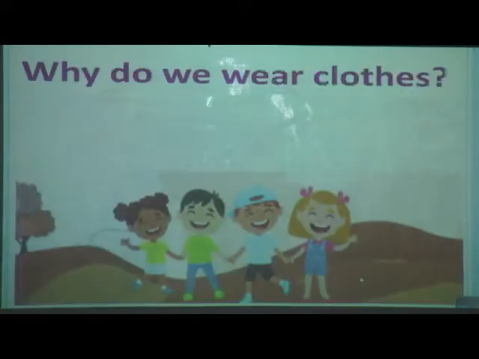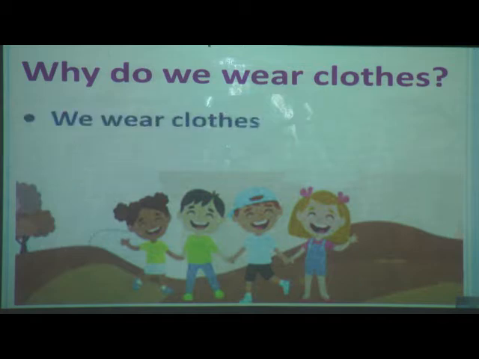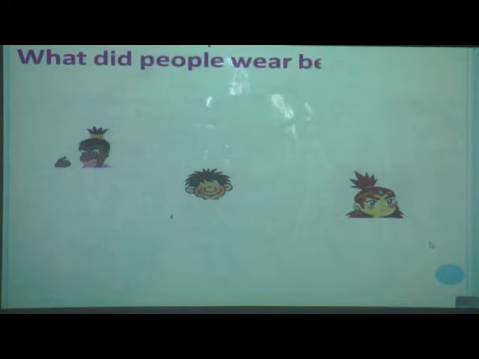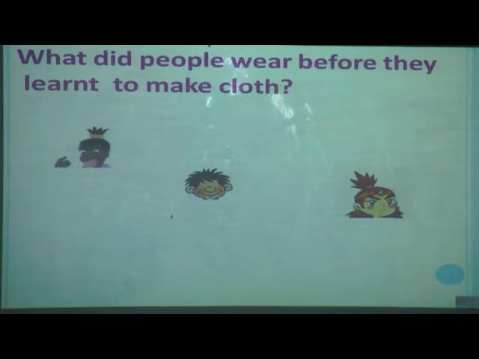Dear student, you know why do we wear clothes? We wear clothes mainly to cover and protect our bodies. But what do you think, students? What did people wear before they learned to make cloth? Do you have any idea?